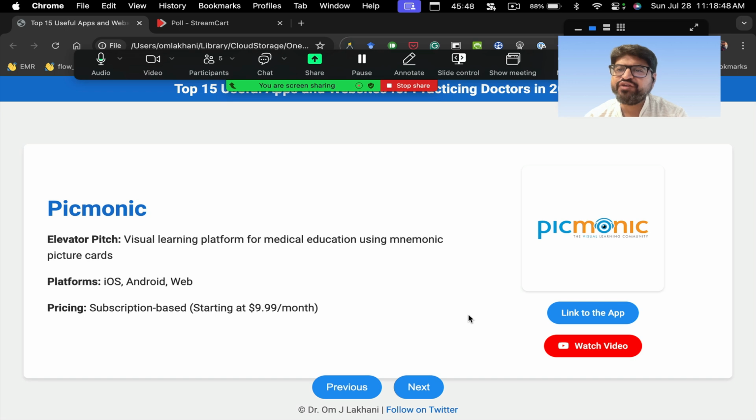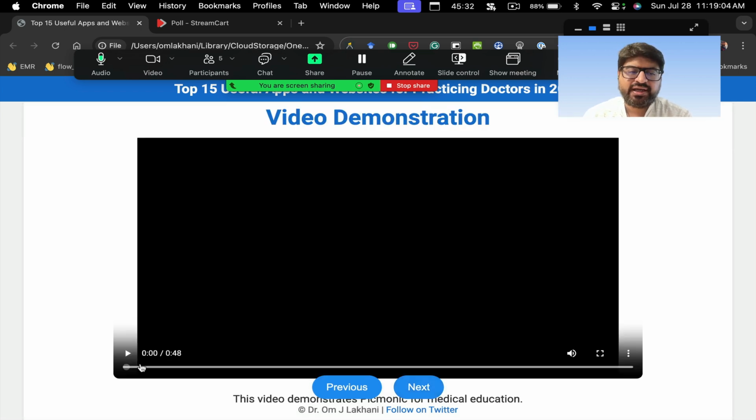It has a free version also. It's again a freemium app, but it has a subscription-based system as well. The subscription is about $10 a month. It is very useful, again, for a lot of you who are teachers, who are teaching medical students also. It's a very useful app, right? So the app's name is Picmonic. It's not an AI-based app.